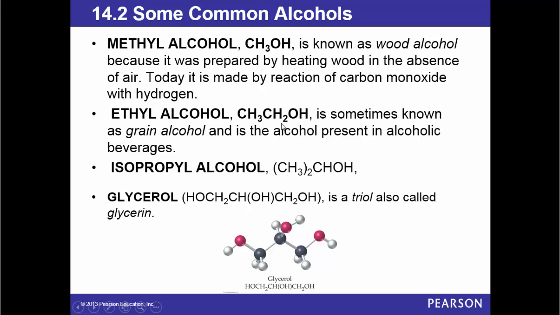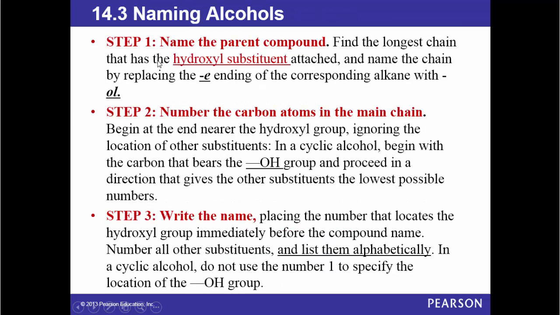Now, ethyl alcohol, or ethanol, the IUPAC name, is sometimes known as grain alcohol and is the alcohol present in alcoholic beverages. Isopropyl alcohol has this structure. Glycerol is a triol, also called glycerin, and it is the building block of triglycerides or triacylglycerols.